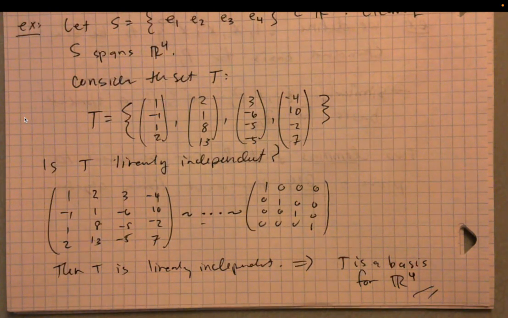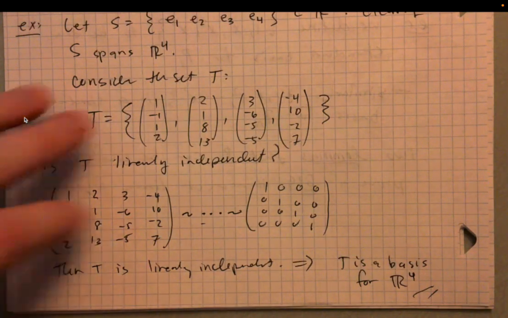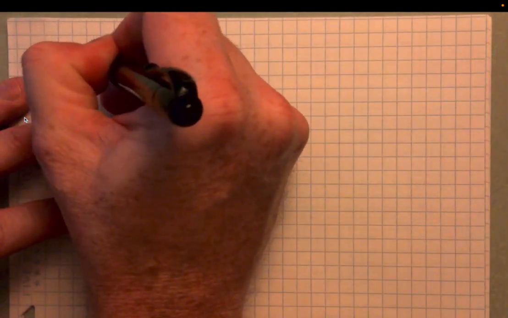Okay, very good. So the next lemma / theorem is going to expand on this a little bit. What we're going to show is that the size of a linearly independent set can never be larger than the size of a spanning set, so long as the spanning set is finite, of course. So let's take a look at this. We're getting very close to the big theorem from this section. Here's what this one says.